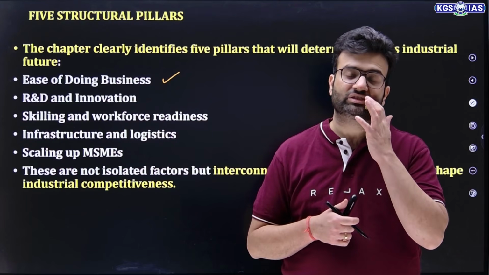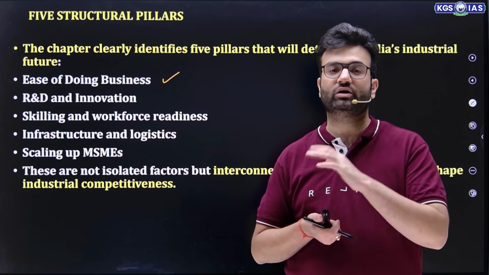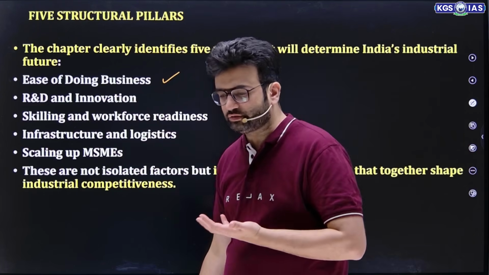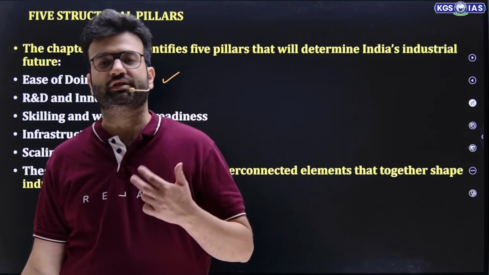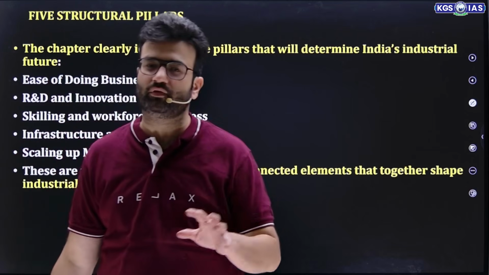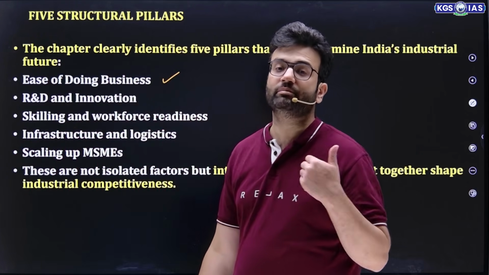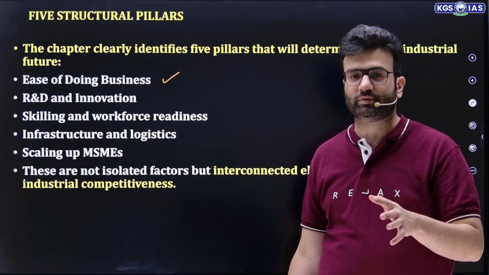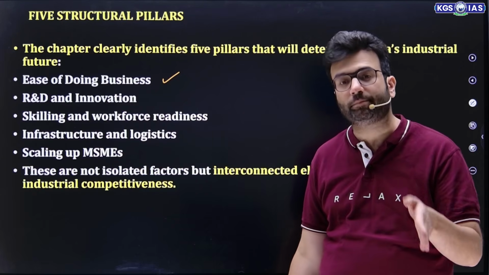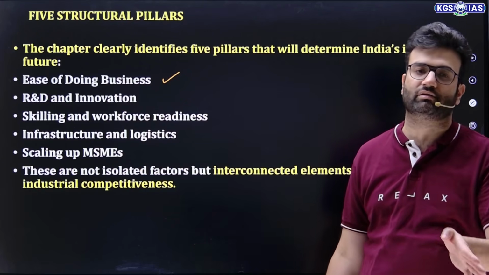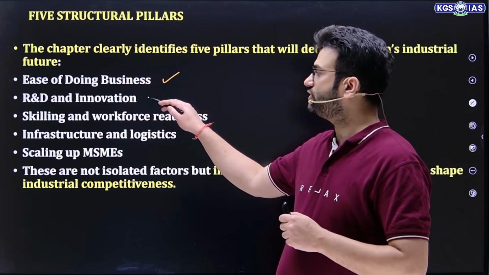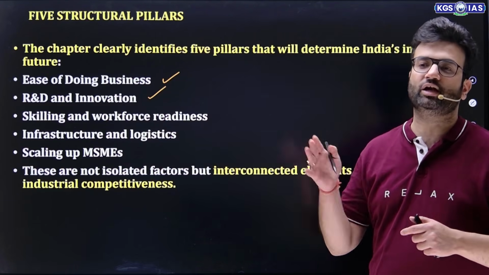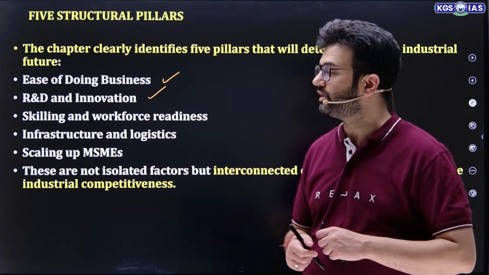Right now, we are struggling a lot in ease of doing business, and now with more transparency, more ease, less paperwork and documentation, India has improved ease of doing business a lot through single window clearances, but with proper, accurate measures and enhanced transparency. Second, R&D and innovation: the more you spend as a percentage of GDP on R&D, the more multiplier effect it will have on economic growth and development.